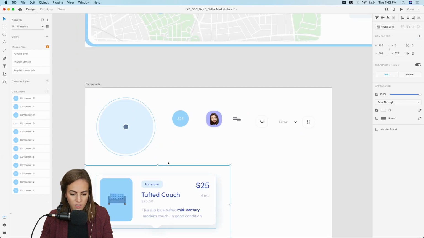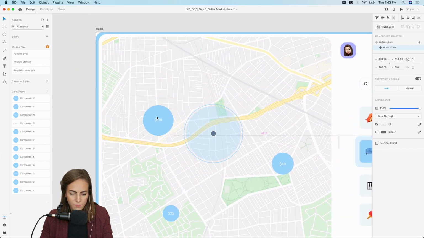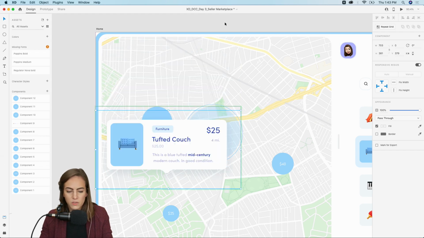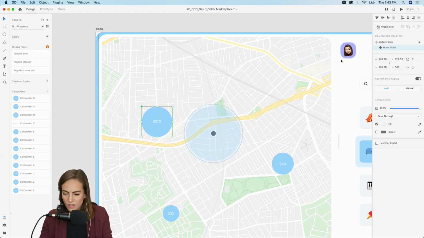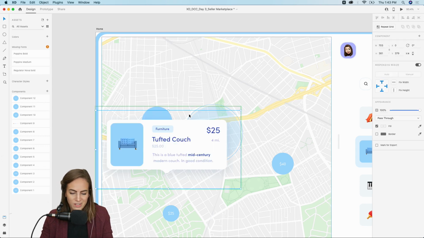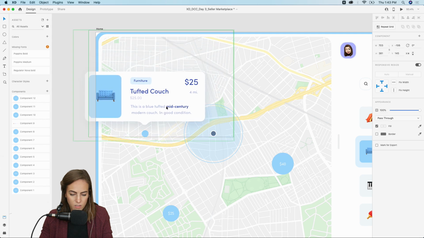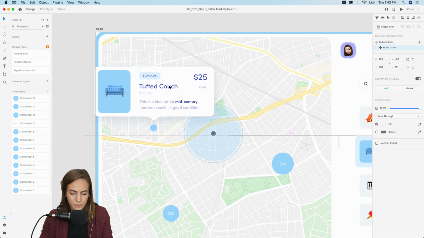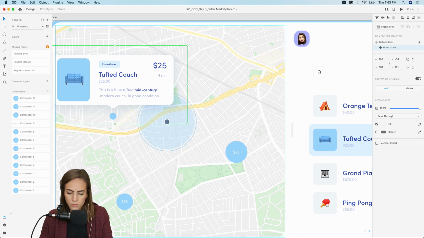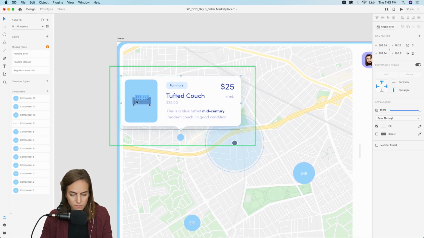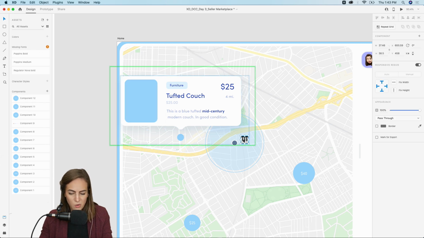Come down here, copy this card, and let's open this. Just double click in there. Oh wait, I'm in the default. Don't want to do that. Oh no, we are in the hover state, never mind. Okay, paste it in hover, delete the text, and make the circle a little smaller. And then just bring this down a bit. And then we'll just copy the piano emoji. Quite a few layers there.